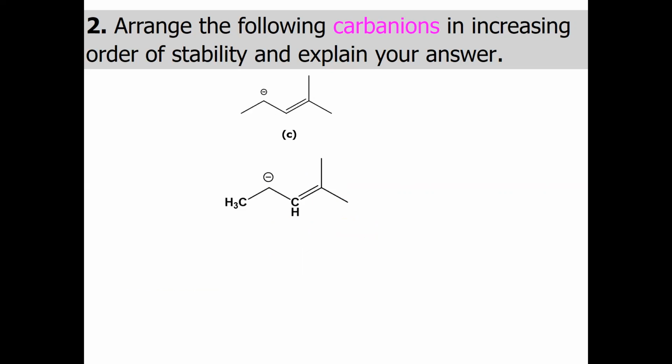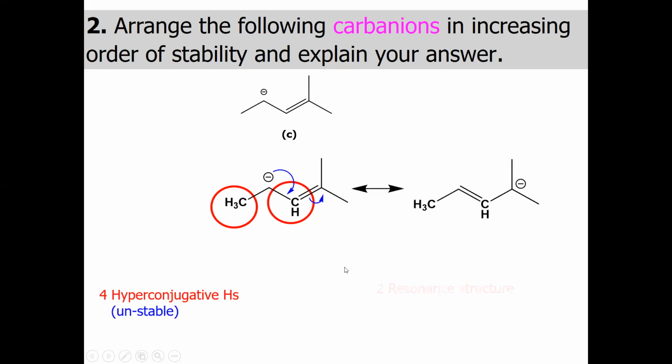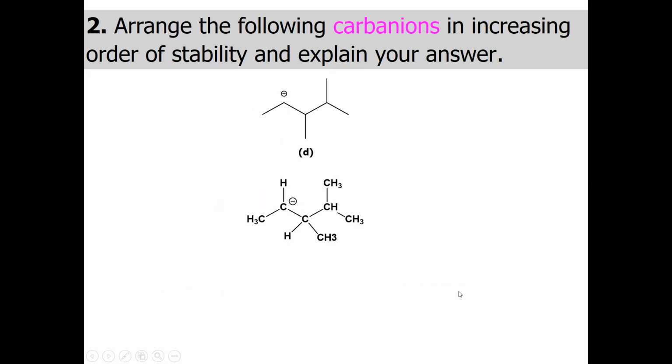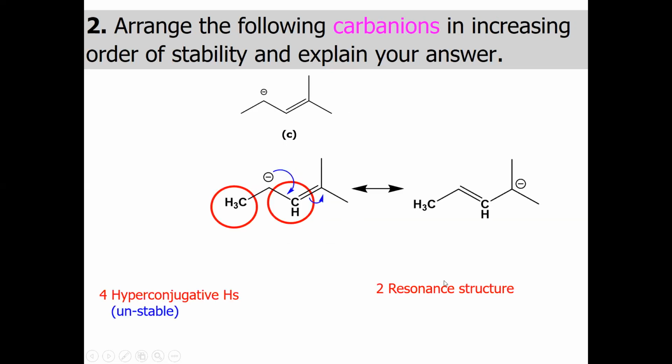Let us see the second example. Here we have the secondary carbanion, and this CH3 and this CH, because of hyperconjugation, make this carbanion less stable, but not as much as the previous tertiary carbanion. But fortunately, this double bond, because of delocalization, makes it slightly more stable. So this is the second phenomenon, that this resonance structure makes this carbanion slightly stable.